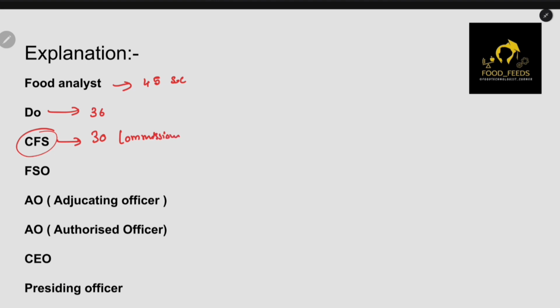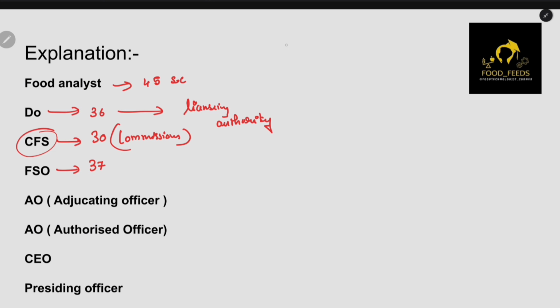So they have been appointed under section 30. Then FSO has been appointed under section 37. Okay, it is really important, 37. And guys, remember this point carefully. We can call the DO as licensing authority. One more name we can call them is licensing authority.